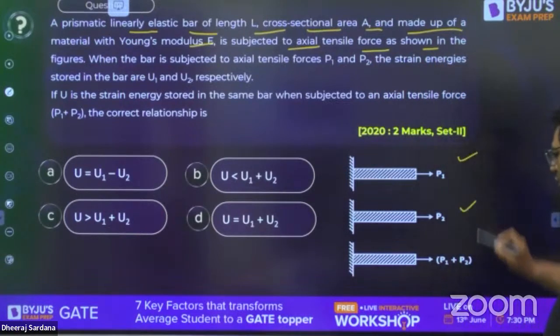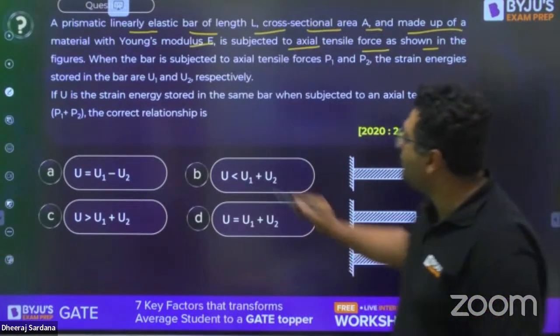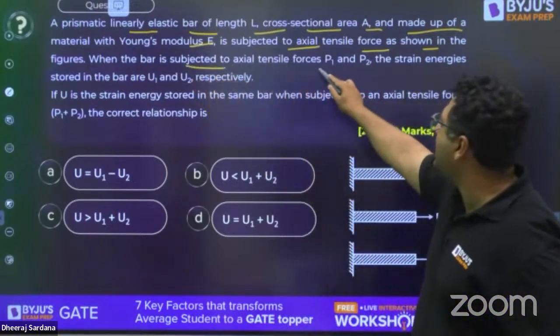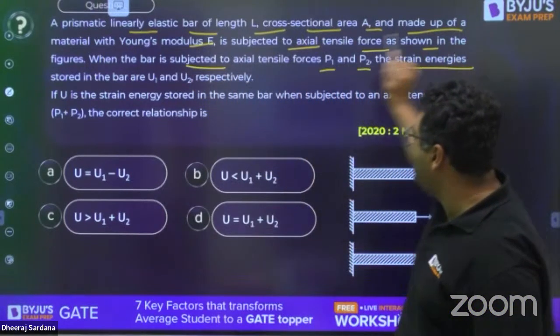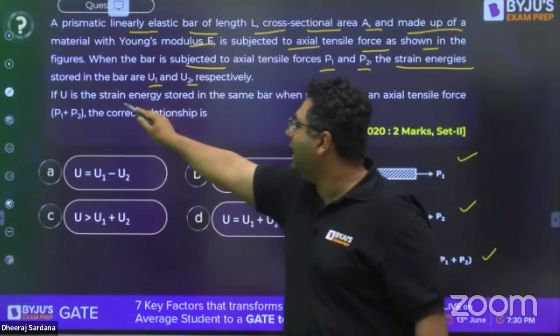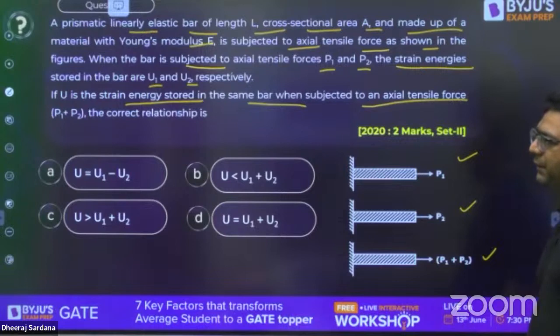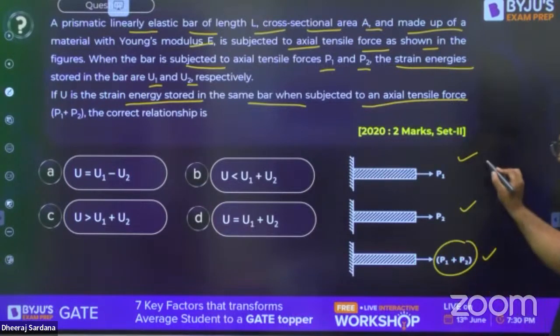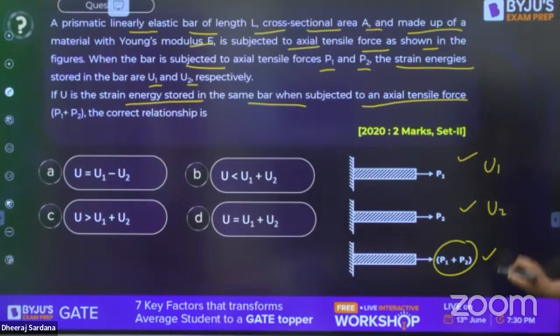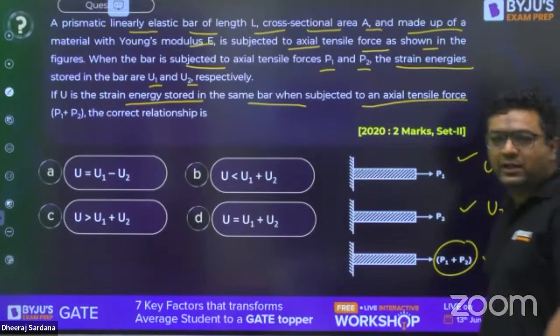These are cases 1, 2 and 3. When the bar is subjected to axial tensile force P1 and P2, the strain energies are U1 and U2. U is the strain energy stored in the same bar when axial tensile forces P1 and P2 are acting together. They are asking about the relation.